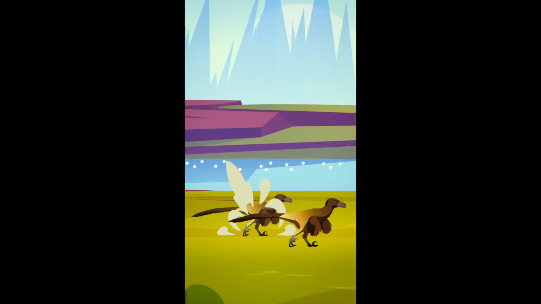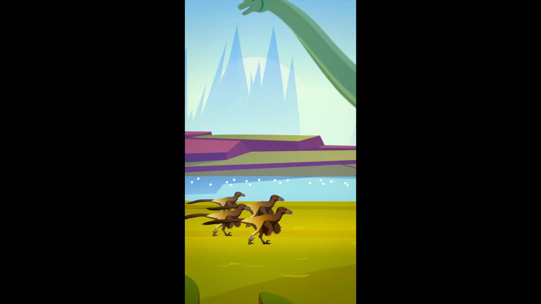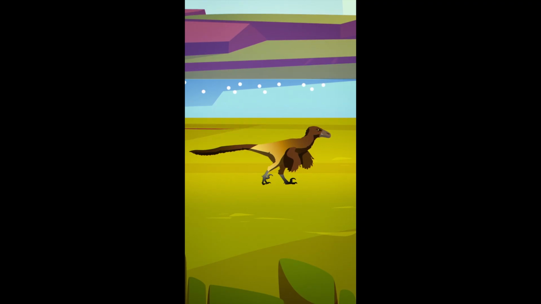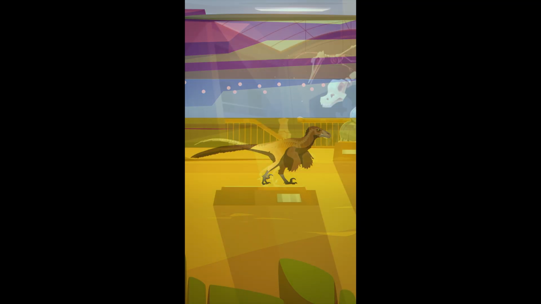There is also no consensus on whether Deinonychus hunted in packs. Some scientists suggest that group hunting allowed them to take down larger prey, while others believe these dinosaurs were mostly solitary.